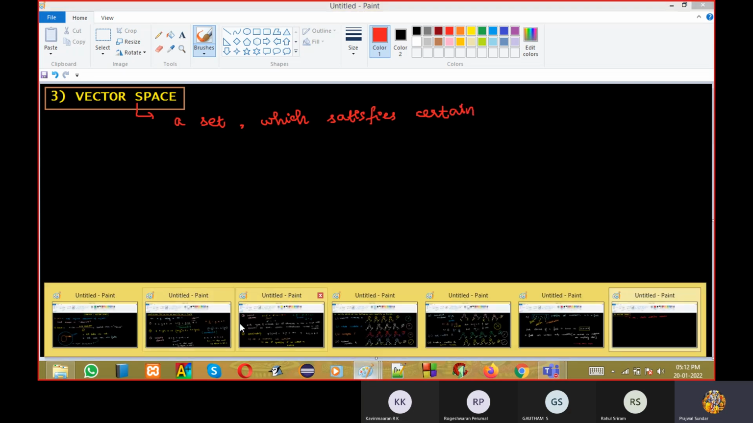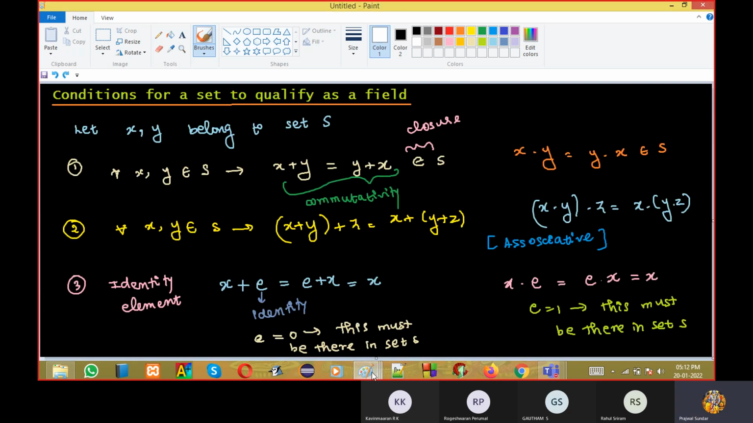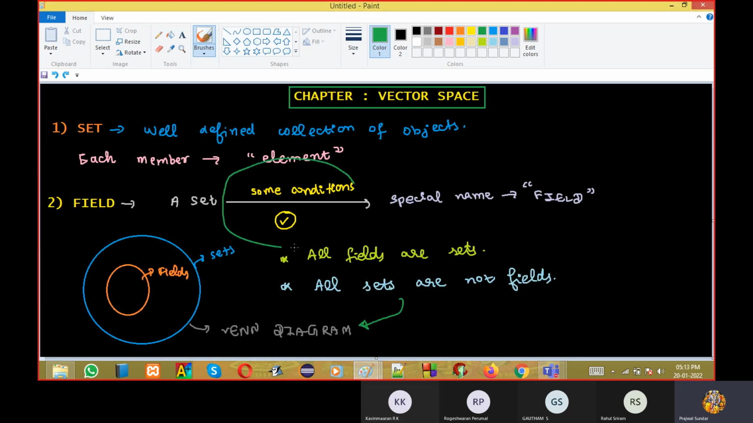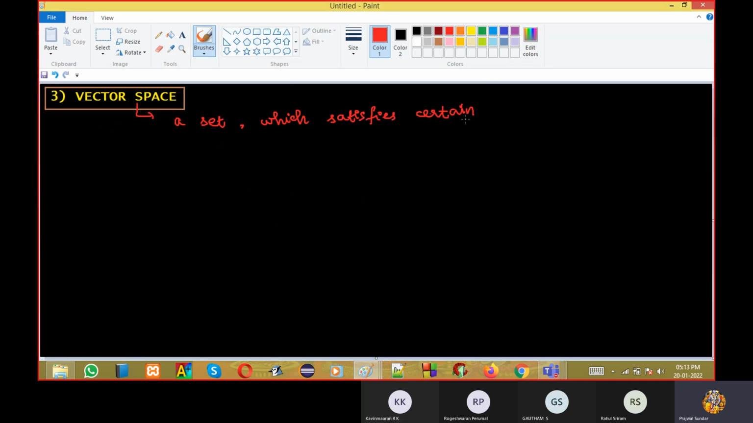See, look at this field. We took a field. We took a set, it satisfied some conditions, and we gave it a special name, field. Same thing we are doing here: a set which satisfies certain conditions, we can call it vector space. Now, question is, then what is the difference between vector space and field?